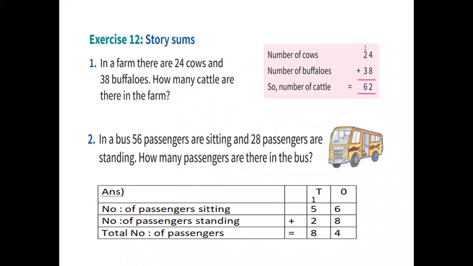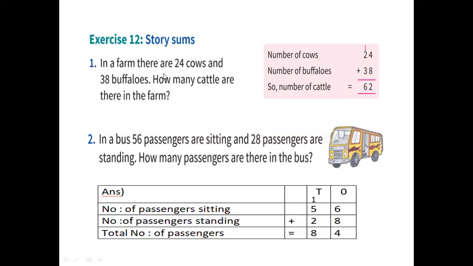Today I am going to teach you addition and subtraction story sums. Okay, exercise 12 story sums. See here, in a farm there are 24 cows and 38 buffaloes. How many cattle are there in the farm? Totally how many are there? They are asking. So we will do addition, right?